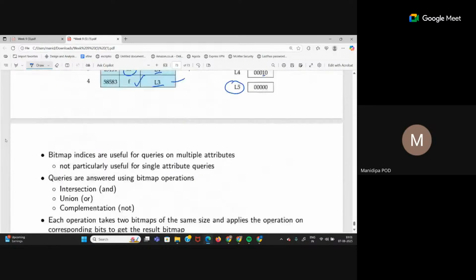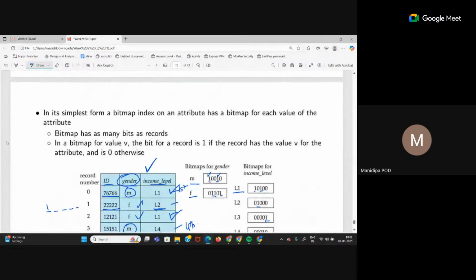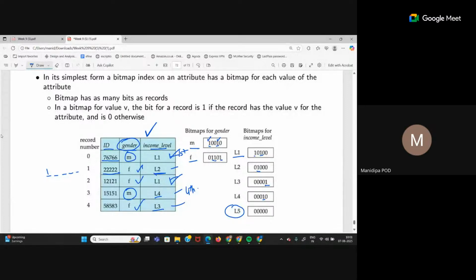Simply, let me take this example only. Here, if I tell you I want to find how many people are there who are females with income level 2, I want to find the ID of the person who is a female with income level 2. Then first you find out what the criteria are. One is they have to be female. The other is their income level has to be L2.